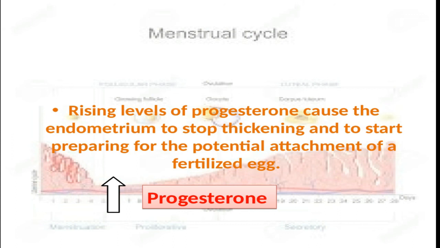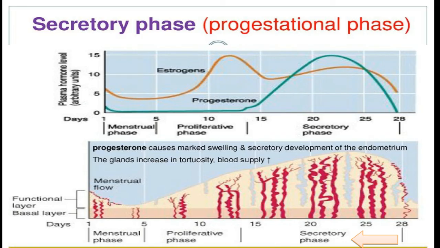So what is the role of progesterone here? Significantly rising levels of progesterone cause the endometrium to stop thickening and to start preparing for the potential attachment of a fertilized egg. And if fertilization doesn't occur, or for any other reason a blastocyst, the future embryo, fails to implant within the endometrium, the built-up endometrial lining degenerates and is shed. Here it is clearly visible that the progesterone level is at its peak, causing marked swelling and secretory development of the endometrium.